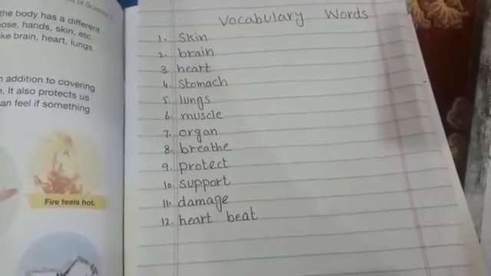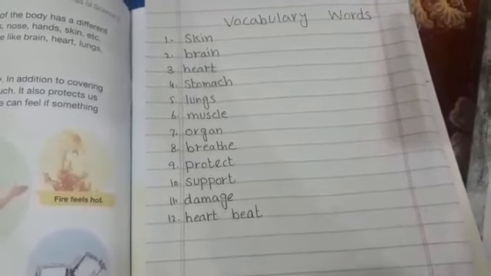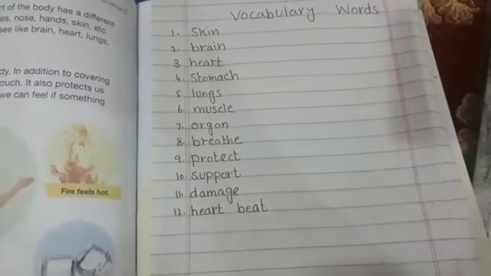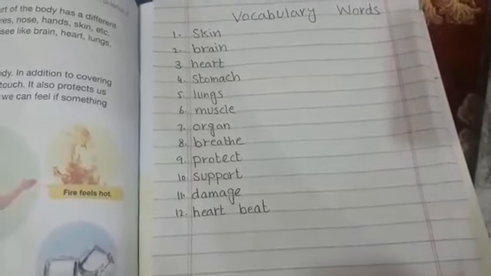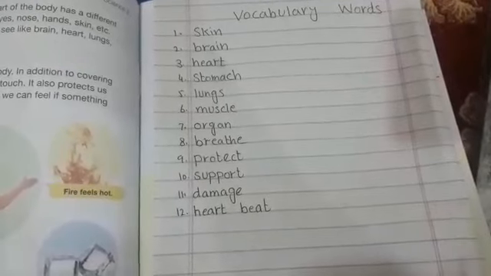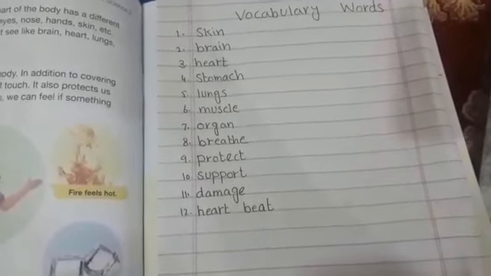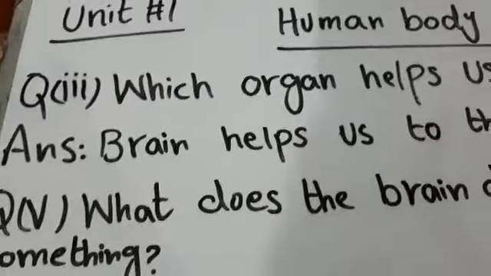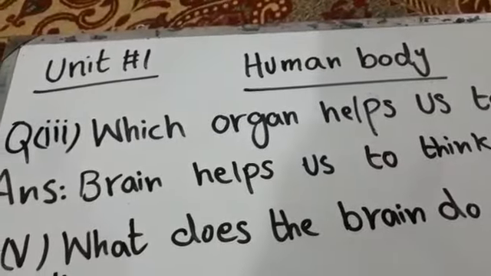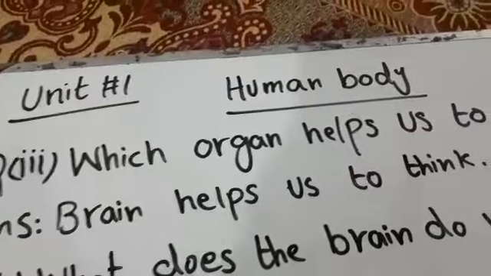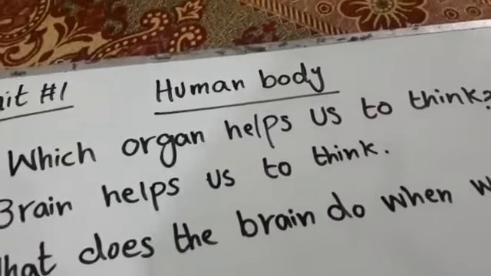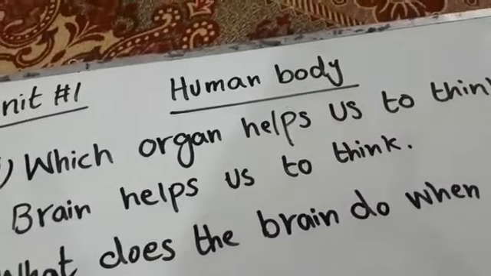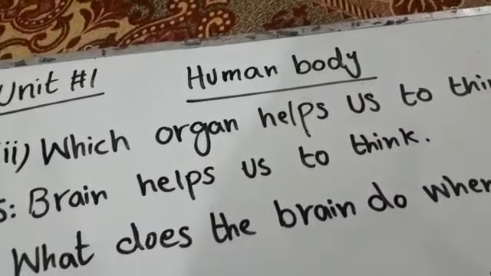The first one is skin, brain, heart, stomach, lungs, muscle, organ, breathe, protect, support. Okay, Unit 1, human body. Question number 3, which organ helps us to think? Brain helps us to think. Okay, note down the answers in your copy.